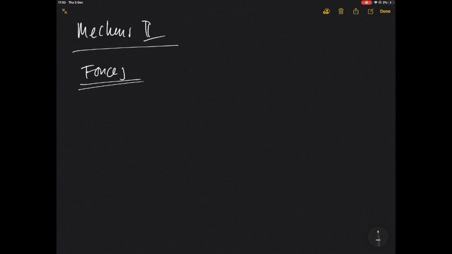When we think of forces, we think of a book, Philosophiæ Naturalis Principia Mathematica, which was written by Sir Isaac Newton. Apparently, he wrote this book after having an apple drop on his head, but I don't know if that was actually true or not.